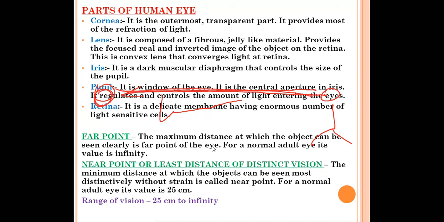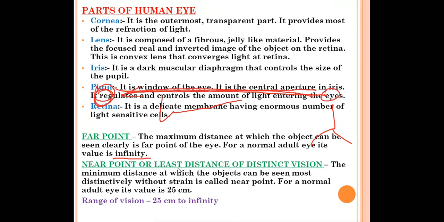And for a normal human adult eye, what is the far point? It is infinity. The value of the far point for a normal adult human eye is infinity, because the normal adult human eye can look at an object located very far from it, so it can be infinity, right?